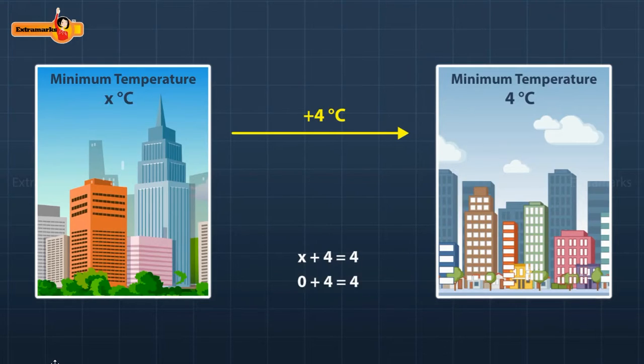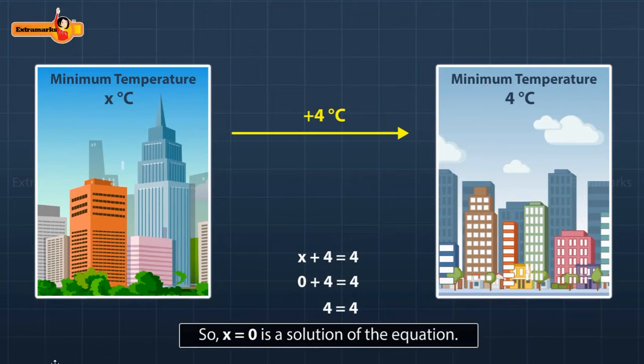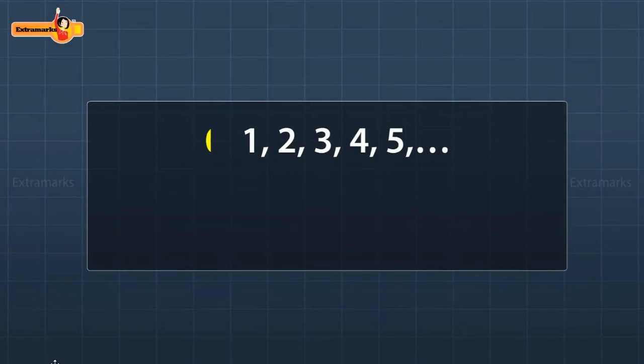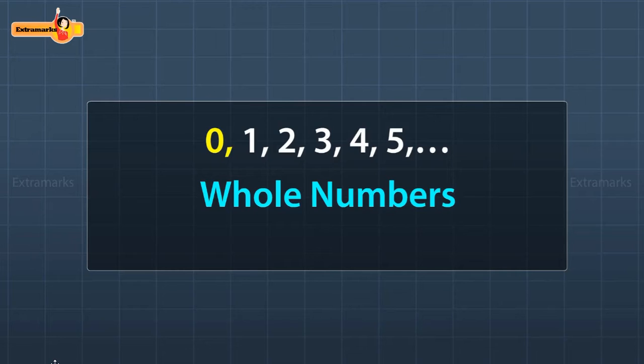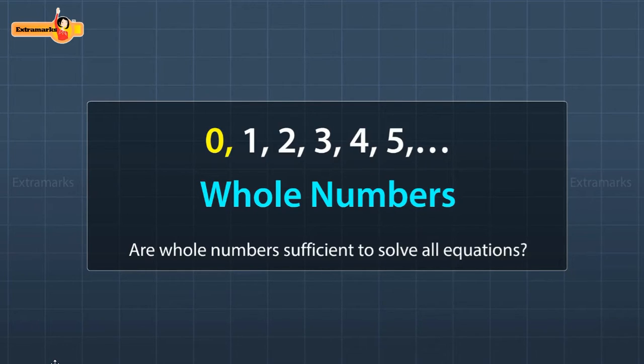If we put 0 for x, the left-hand side equals the right-hand side. Hence, the equation is satisfied. So, x equals 0 is a solution of the equation. Hence, we have to include 0 in the system of natural numbers to get whole numbers. Are whole numbers sufficient to solve all equations? Let's check it.